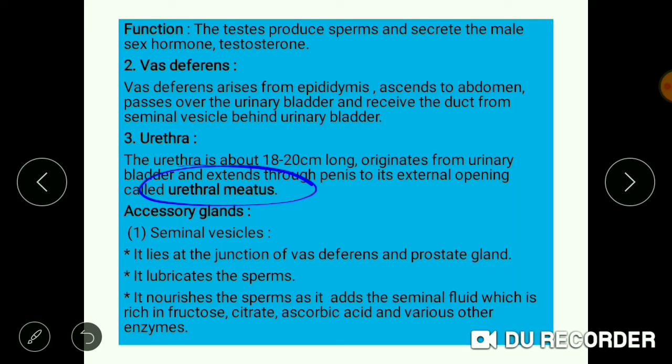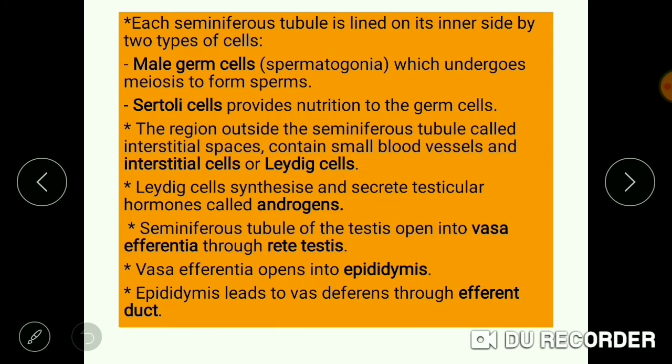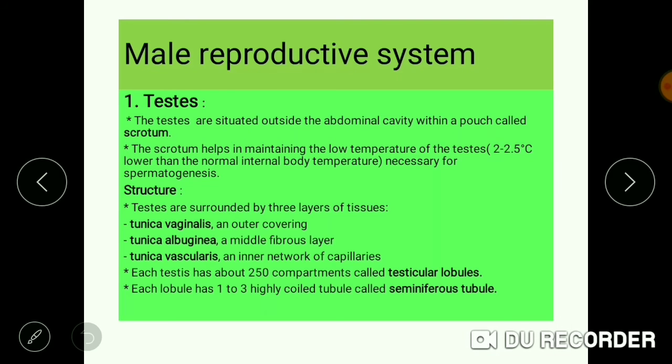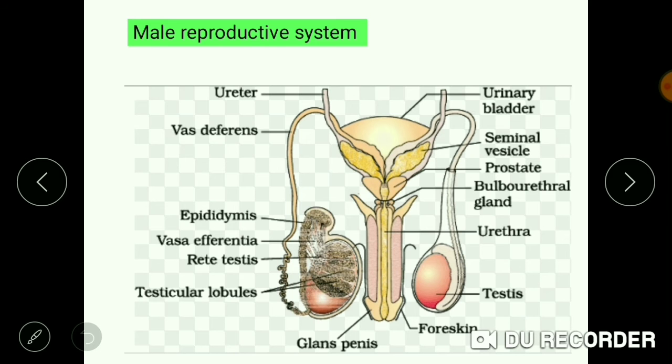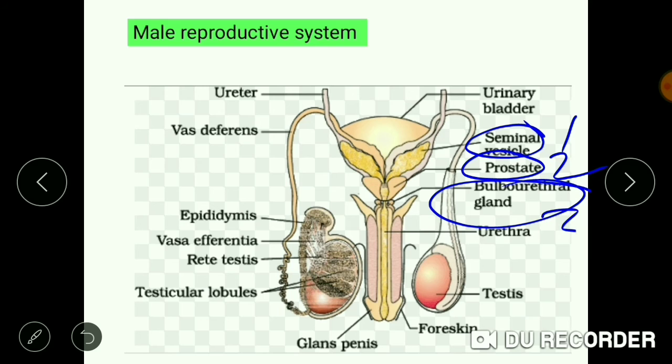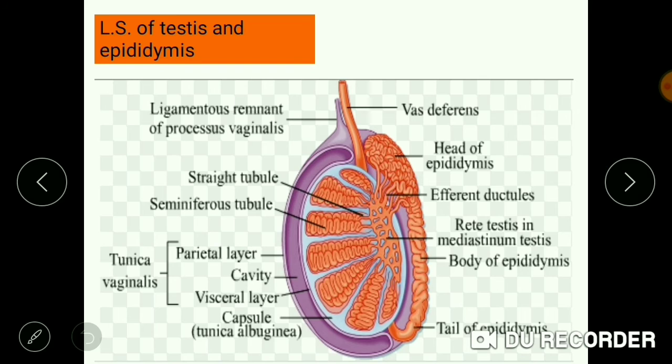Now the urethra receives secretions from three accessory glands. What are those three accessory glands? Let's see. The first one is the seminal vesicle, another one is the prostate gland, and the third one is the bulbourethral gland or Cooper's gland. They also pour their secretion in the urethral region. So what are those secretions and how do they help in the transfer of sperm? Let us talk about it.